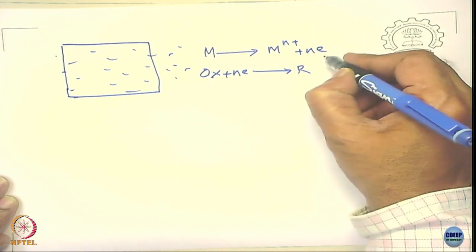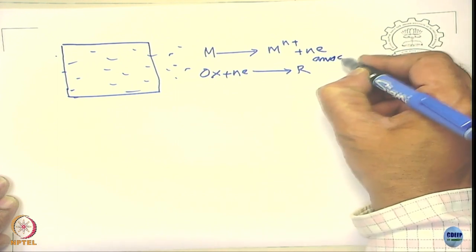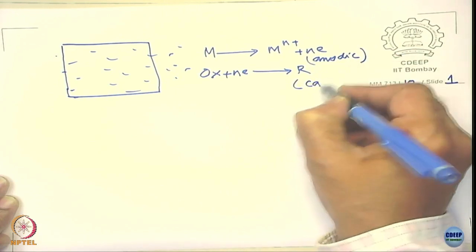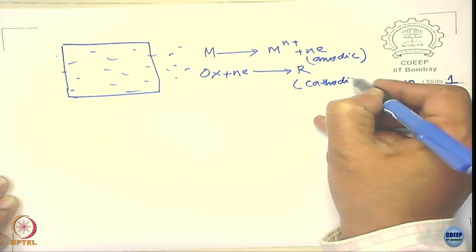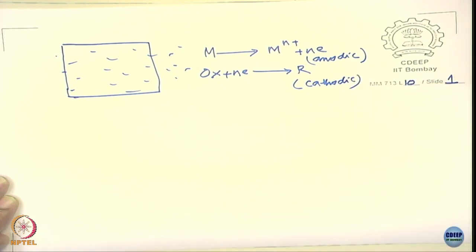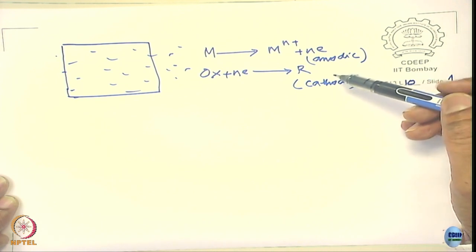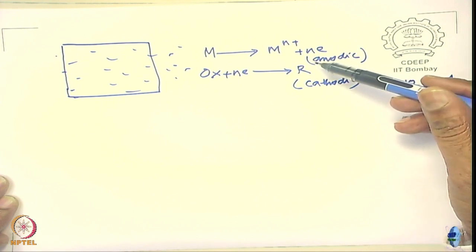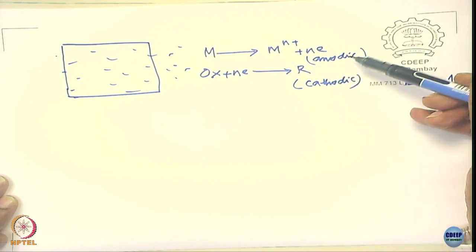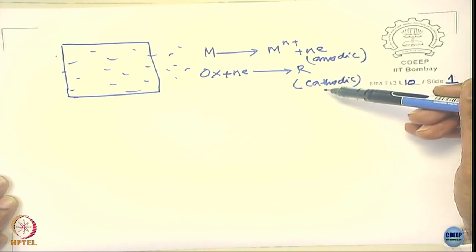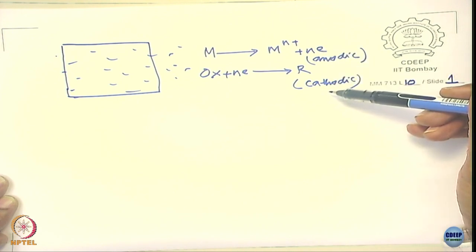You call this anodic and you call this cathodic. We will give some illustrations of the possible cathodic reactions at a later stage. Right now it is sufficient to discuss that a corrosion reaction involves an anodic reaction where electrons are released and a cathodic reaction where electrons are accepted.